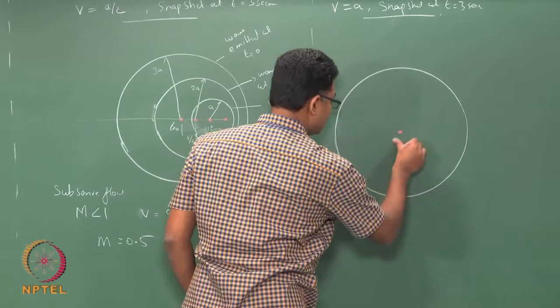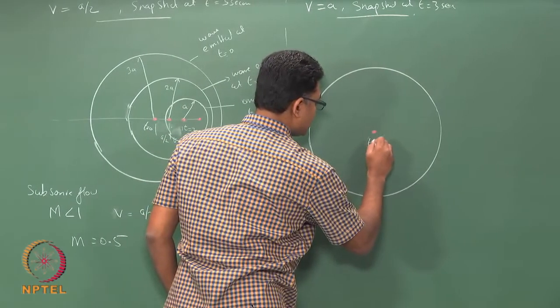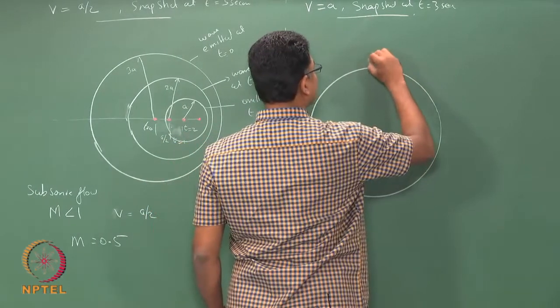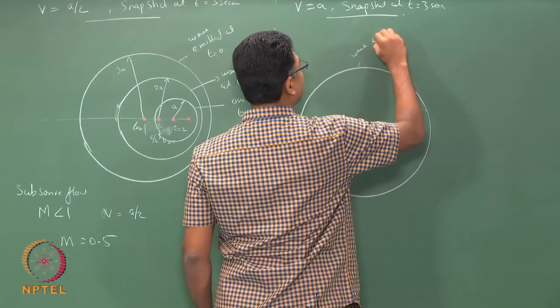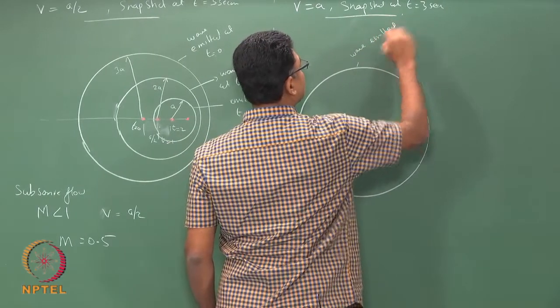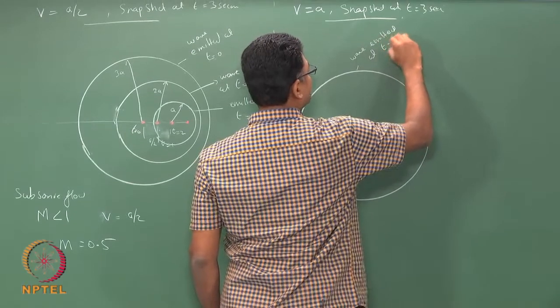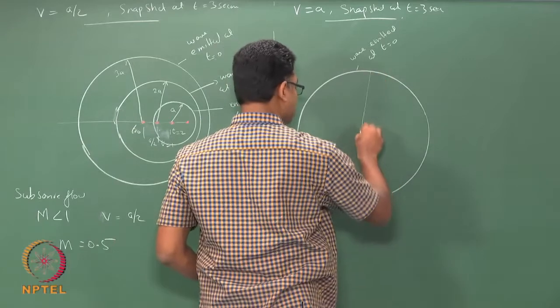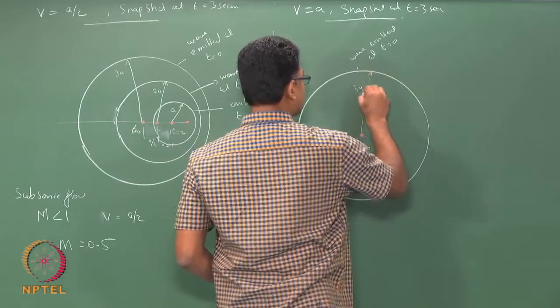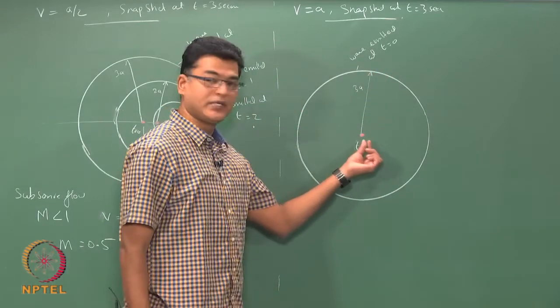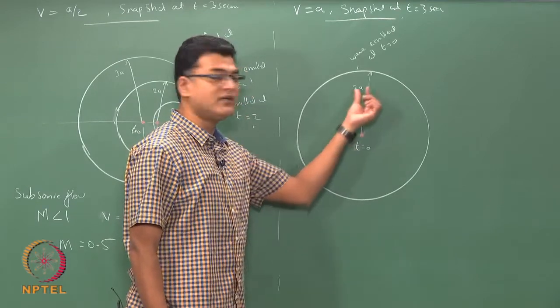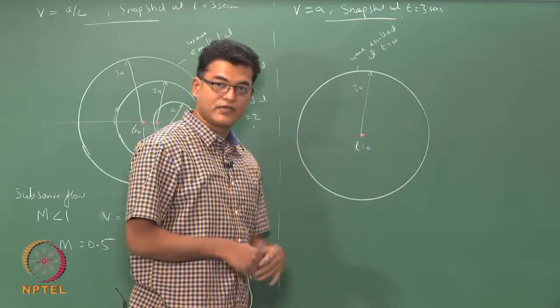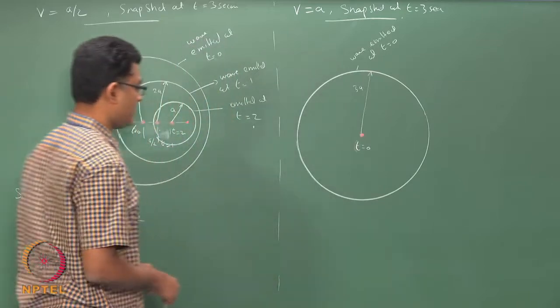At t equals 0, this is the wave emitted at t equals 0, taking the snapshot after 3 seconds. So, this distance is 3a. So, the wave that is emitted at the source at t equals 0 would have travelled a distance 3a if you look at it after 3 seconds.